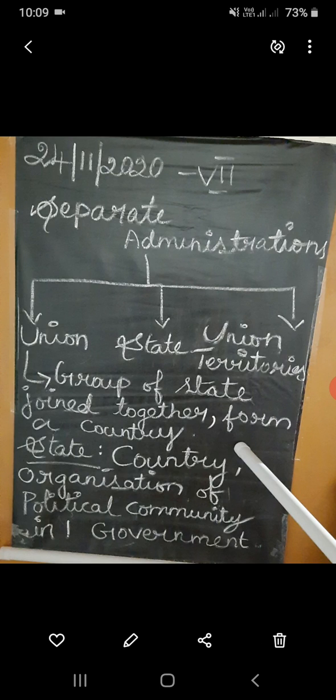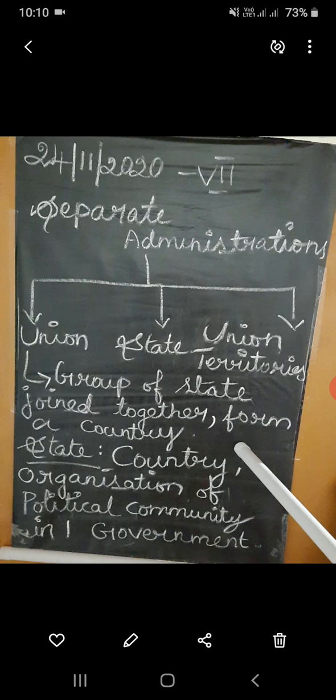For example, India is a country. In India, we have a lot of states. That is called a union.